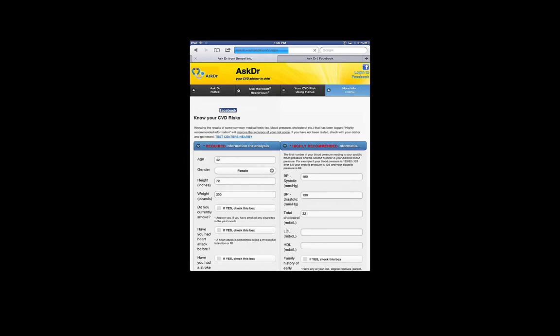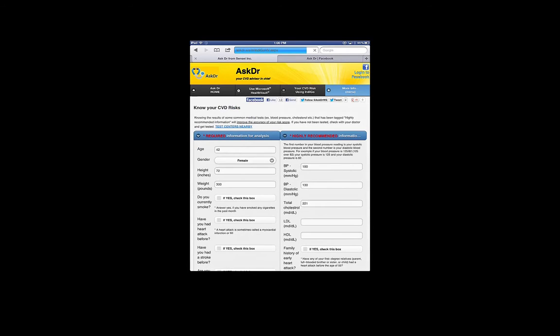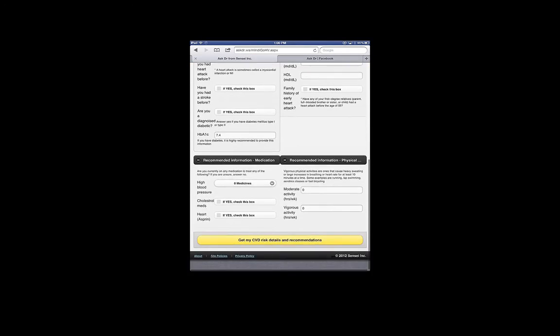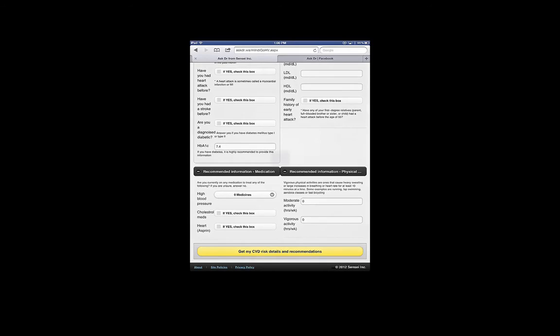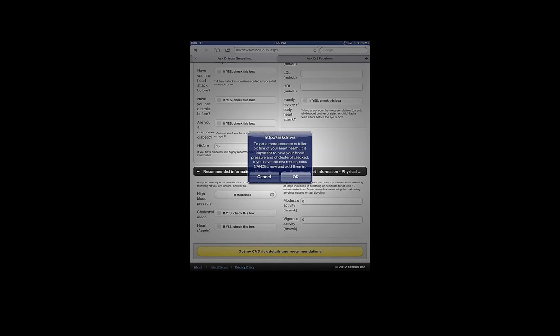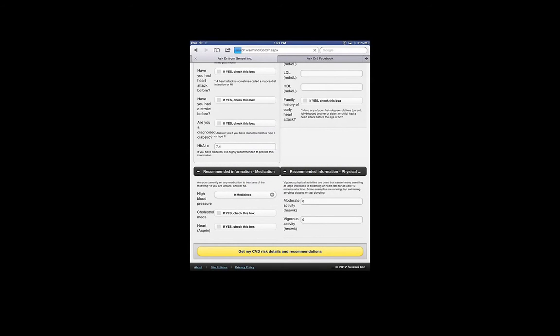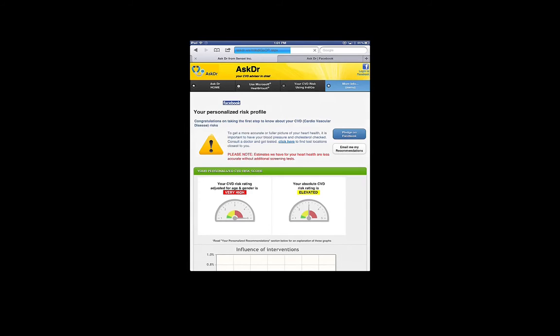What I could do is pass my Health Vault information into the AskDR application. There is no data actually stored here. See what happens. I haven't provided my HDL and LDL. Without that information, you are not going to get adequate results. So it does tell you where you could go to get your tests. Let's go through this and see what the recommendations are without providing adequate information.